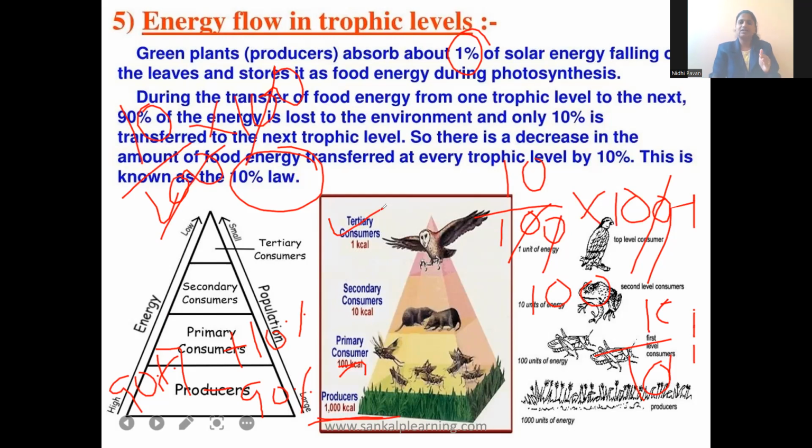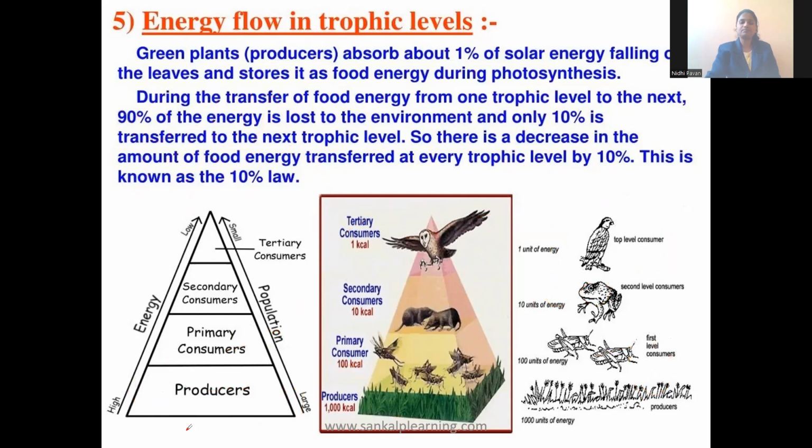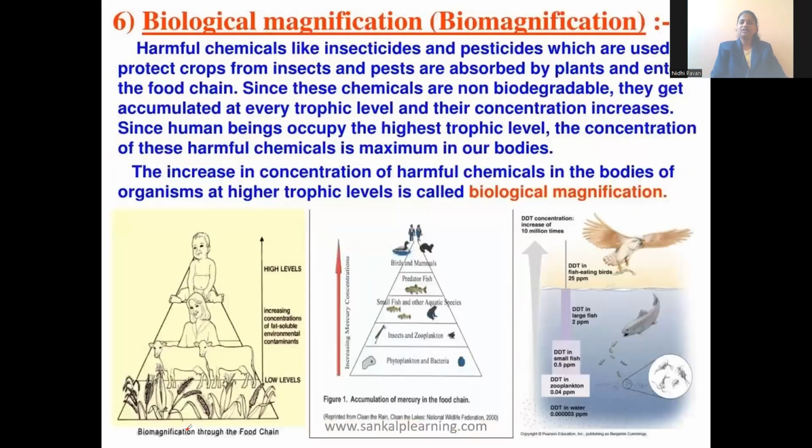So like this, 10% of energy will be flowing from one trophic level to another trophic level. 90% of energy will be lost in the environment. Okay, fine. Next. The next one is biological magnification.